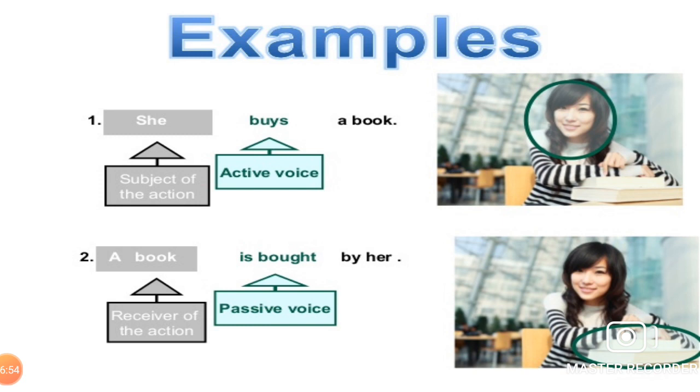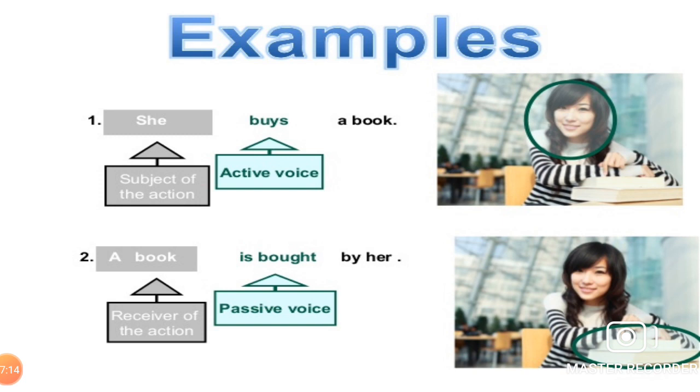For example, she buys a book. See the difference between active voice and passive voice. First, she buys a book.